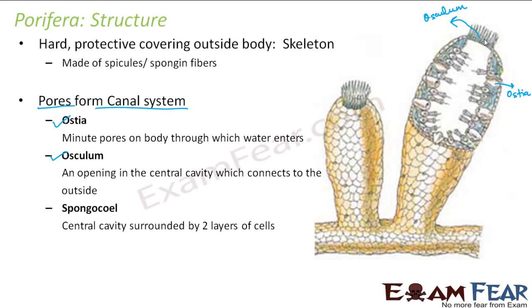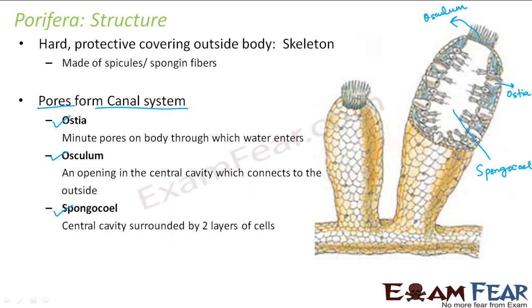Next is spongiocele. What is spongiocele? It is the central cavity surrounded by two layers of cells. This central cavity is known as spongiocele. Spongio is from the term sponges and cele is from the term coelom. Coelom means cavity. So here it is a central cavity, that is why it is named spongiocele. Now it is surrounded by two layers of cells. What are those two layers of cells?